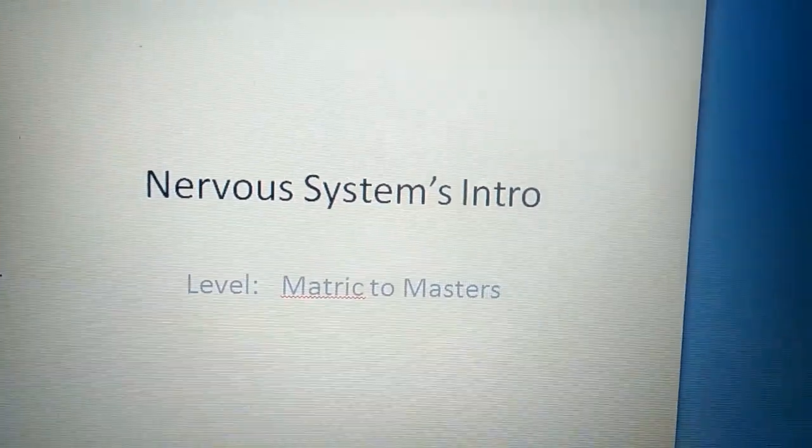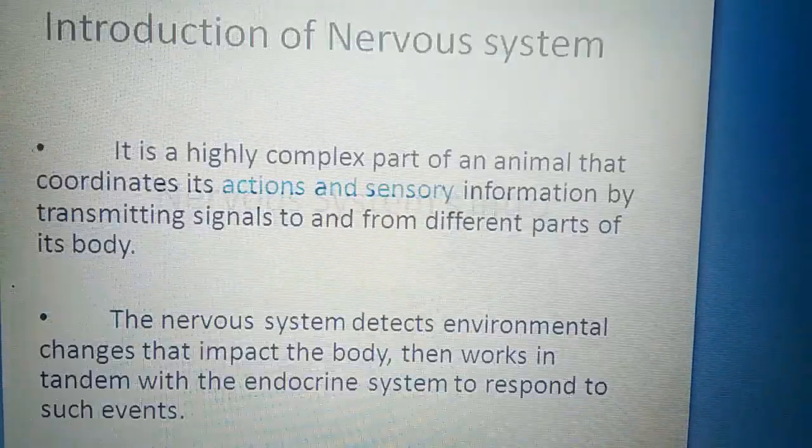The topic of today's lecture is Nervous System's Introduction, for the level of Matric to Masters.